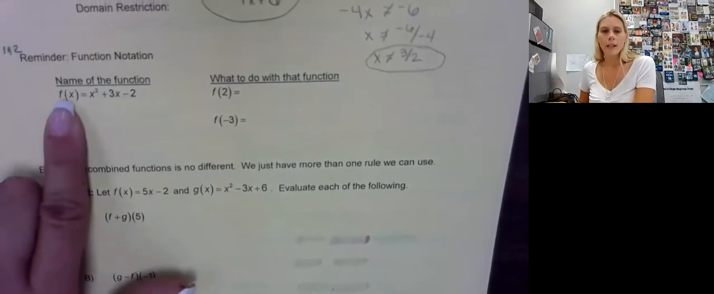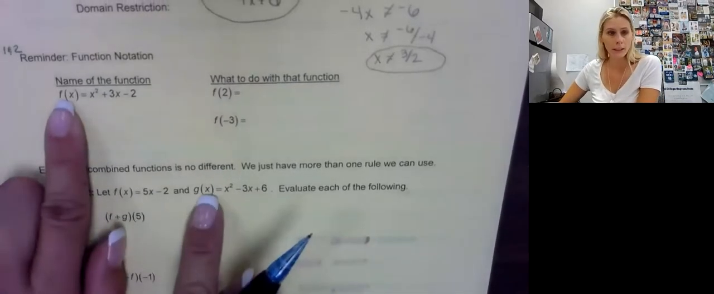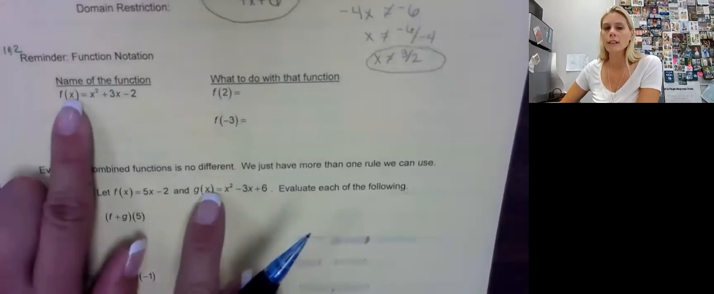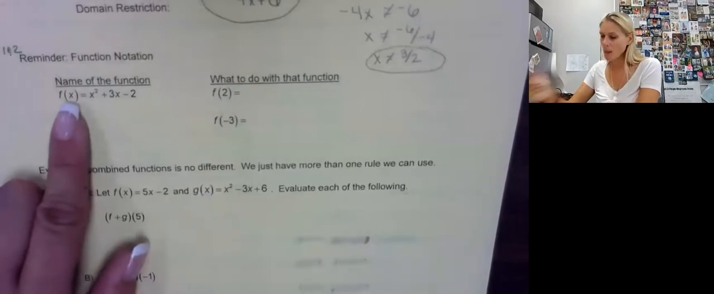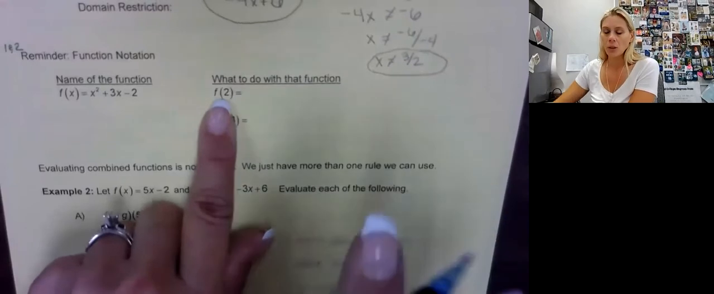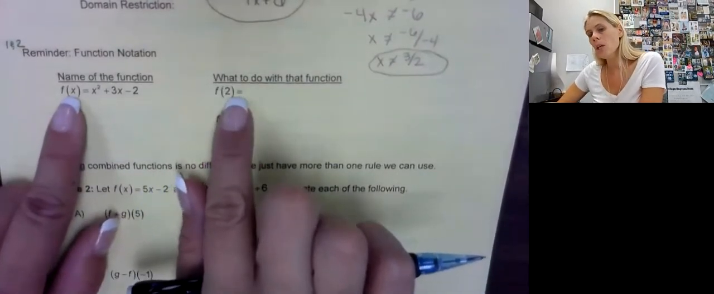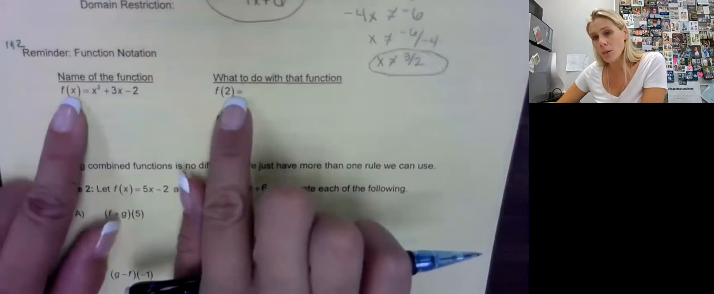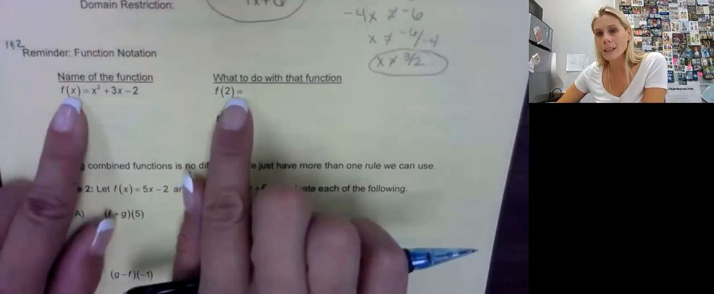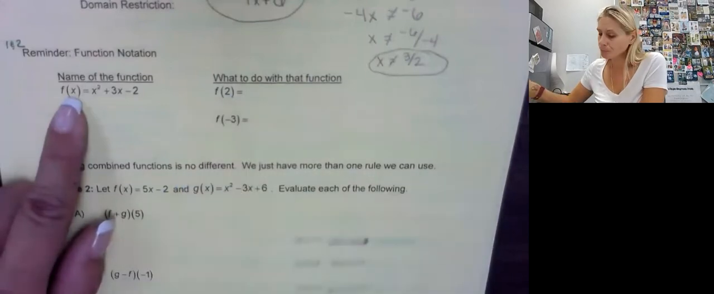So this is f of x, just like g of x, right? This is function f, this is function g. So when I say f of 2, what just happened here? That x is gone, right? Now it's a 2. So that's exactly what we're going to do. In our function itself, we're going to replace every x with the value of 2.